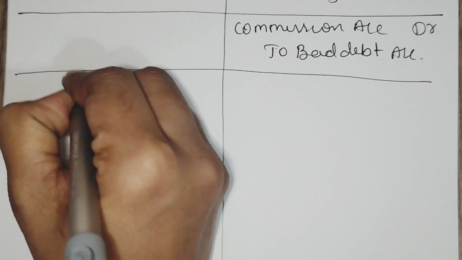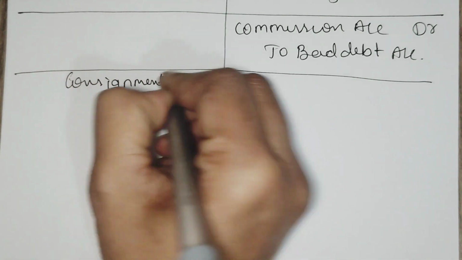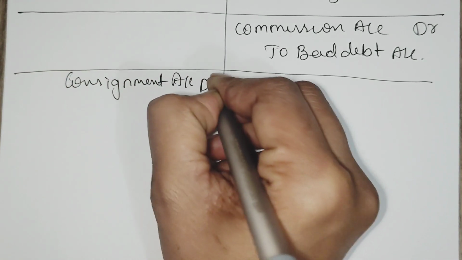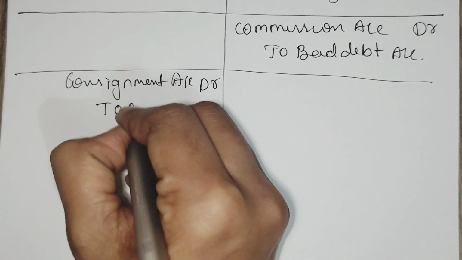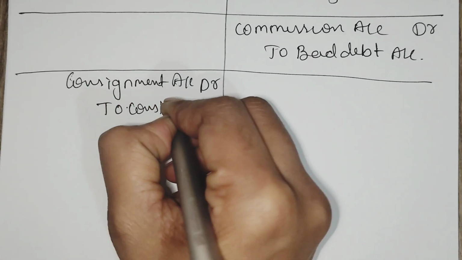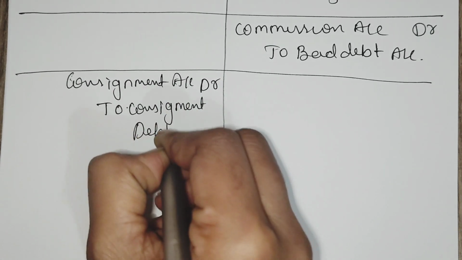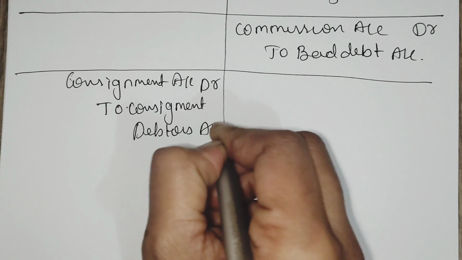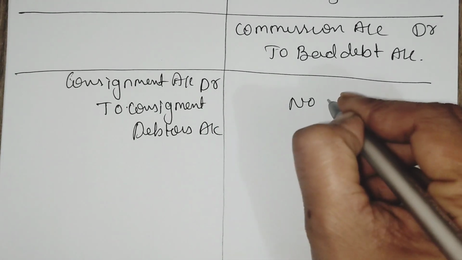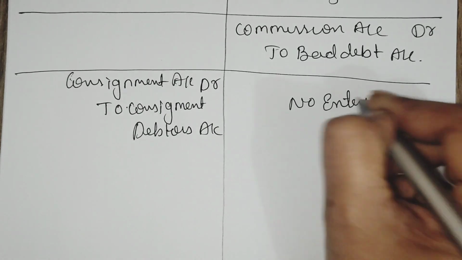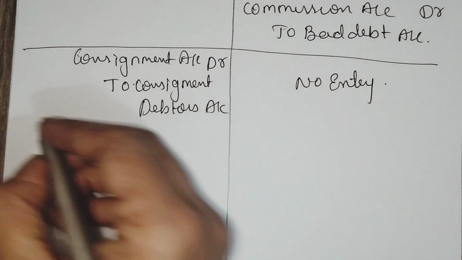If commission is not provided, then in the book of consignor we have to pass the entry: consignment account debtor to consignment debtors account. No entry for consignee in case commission is not provided.